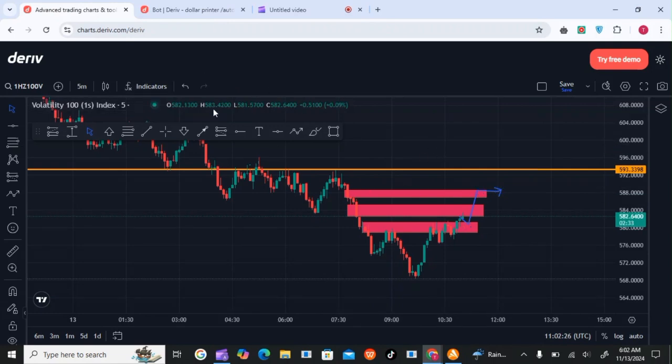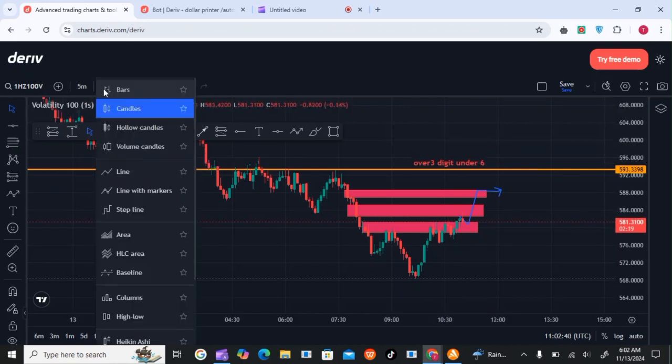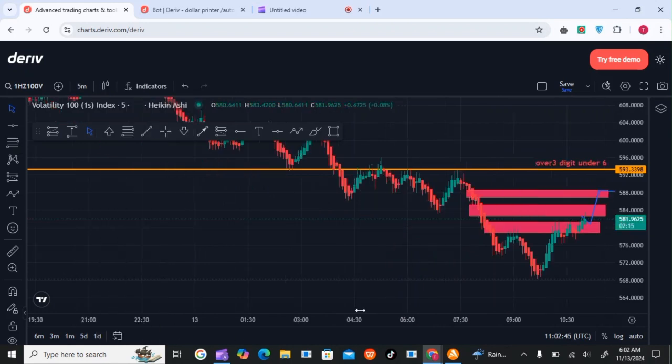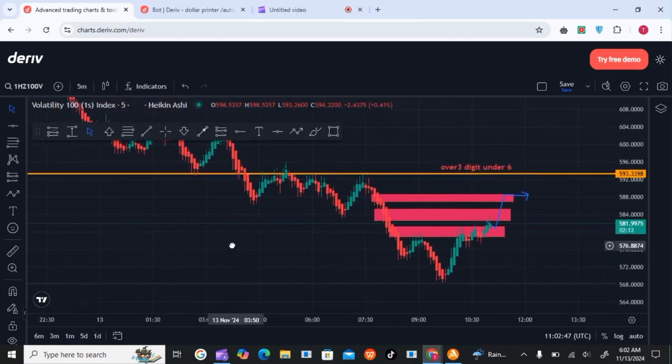So now we are talking about digit over 3 and digit under 6. So what is the next thing? You have to come and change the candlestick here to Heiken Ashi. Press there, look how the market is moving.